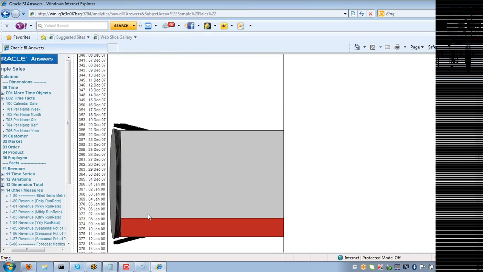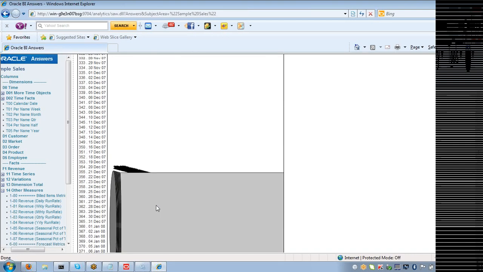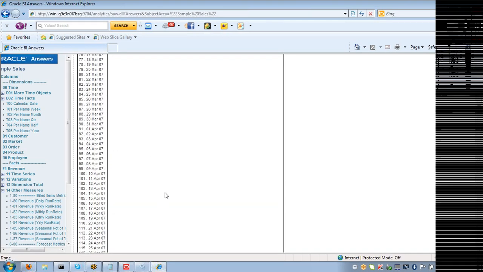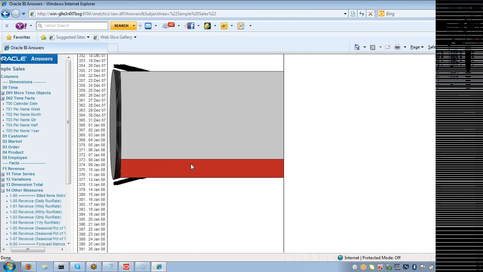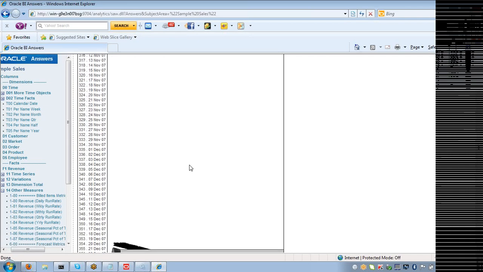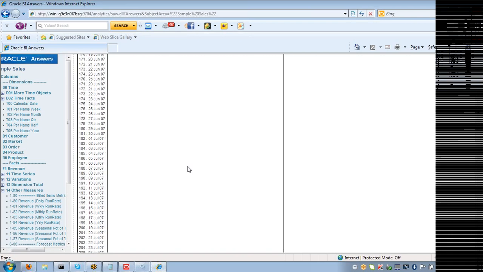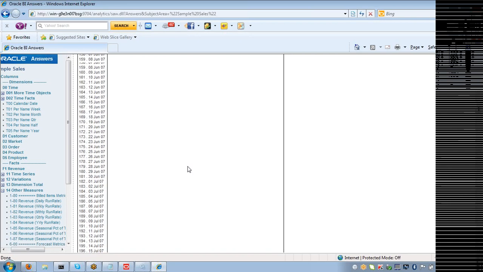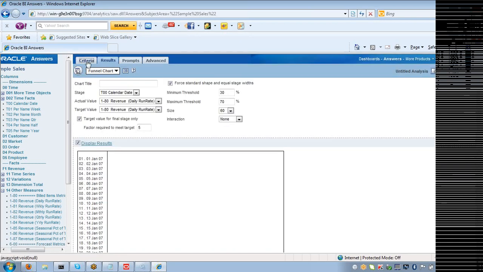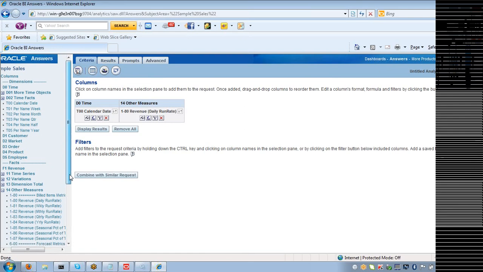You can see actually there is some problem with the display colors maybe. That's why it's not showing the actual colors. So like this you can represent any type of report, and the report creation is very simple here. See, I can select any other measures.